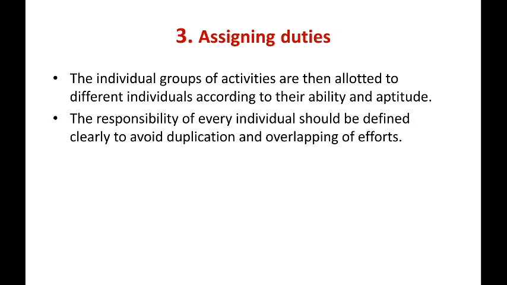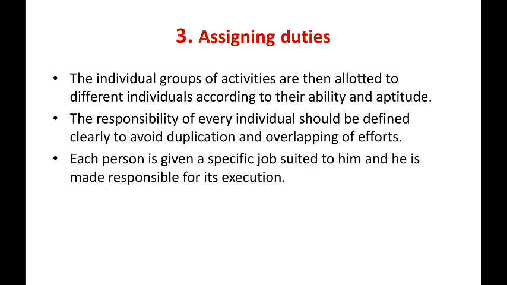The responsibility of every individual should be defined clearly to avoid duplication and overlapping of efforts. Each person is given a specific job suited to him and he is made responsible for its execution. Right man is put in the right job. This is assigning the duties.